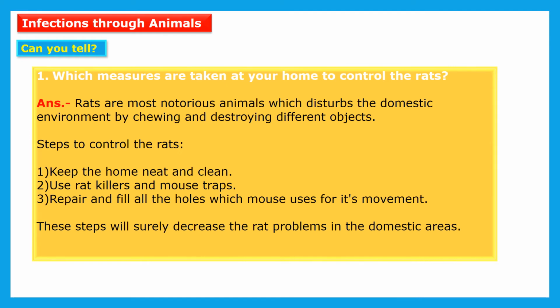rat. Repair and fill all the holes which a mouse uses for its movement. So we have to fill the holes in our houses. Suppose any leakage or any hole is there in a wall, then we have to repair it or fill the holes with the help of some material so that the mouse cannot go inside the hole. So these steps will surely decrease the rat problems in domestic areas.